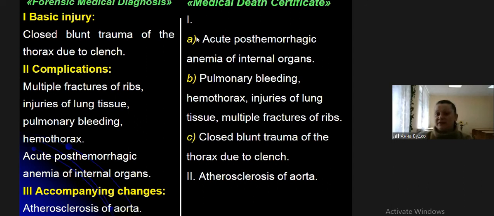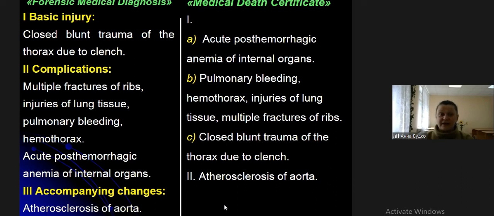Medical death certificate, A: acute post-hemorrhagic anemia of inner organs, pulmonary bleeding, hemothorax, injuries of lung tissue, and multiple fracture of the ribs, and closed blunt trauma of the thorax due to clench. And in the second part, rewrite accompanying changes: atherosclerosis of aorta.